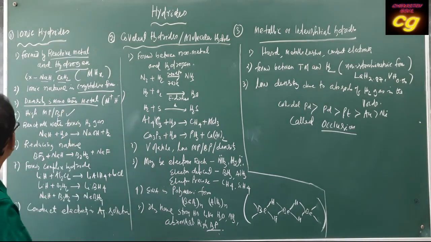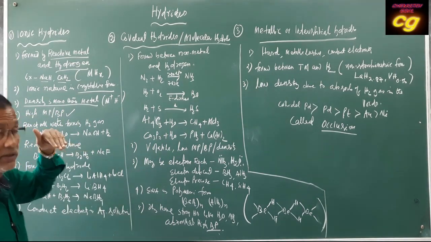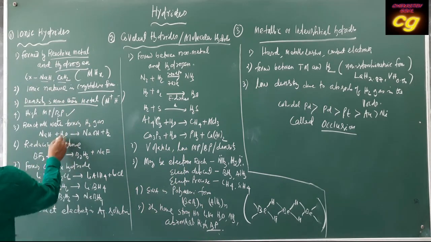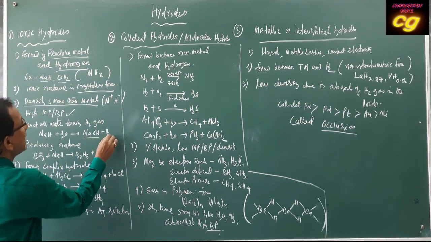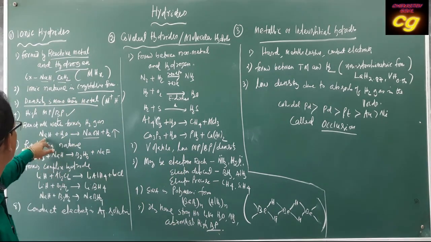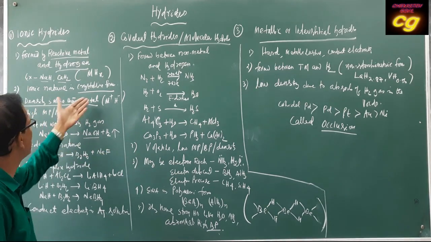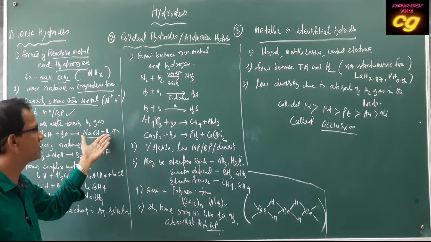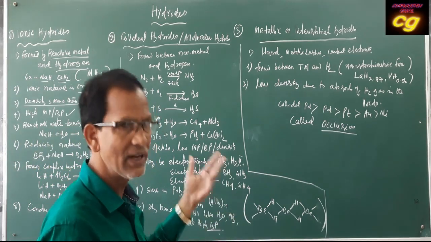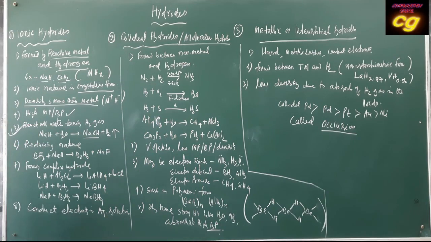Due to ionic character, as you already know. And these metal hydrides are very reactive towards water. They react with water forming hydroxide and hydrogen gas. NaH plus water gives NaOH and H2. Similarly, calcium hydride plus water gives calcium hydroxide and H2. It will produce hydrogen gas when it reacts with water. This is also very important for your exams.